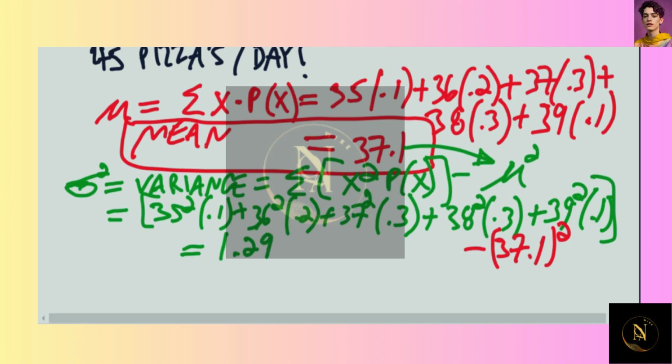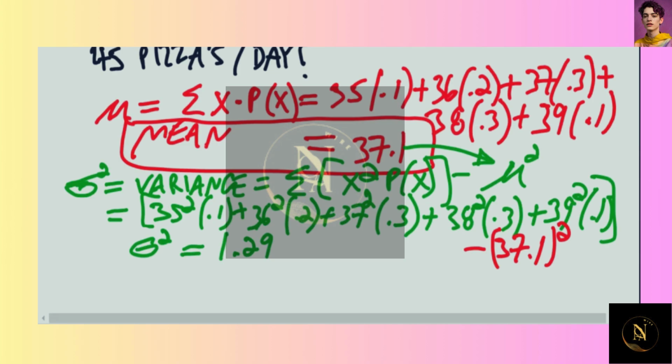Statisticians use variance a lot. Now, it doesn't mean pizzas necessarily, but we do know that this is going to be the number.